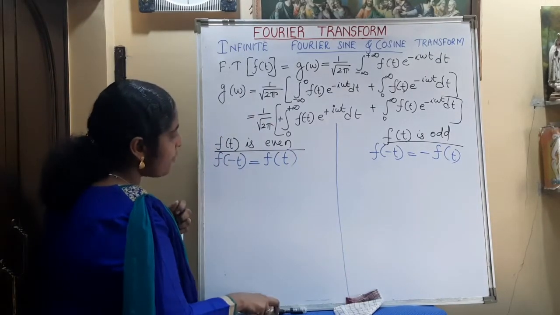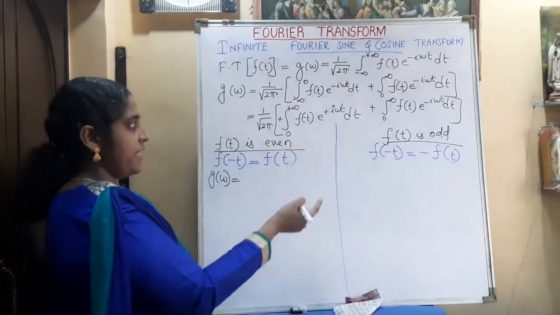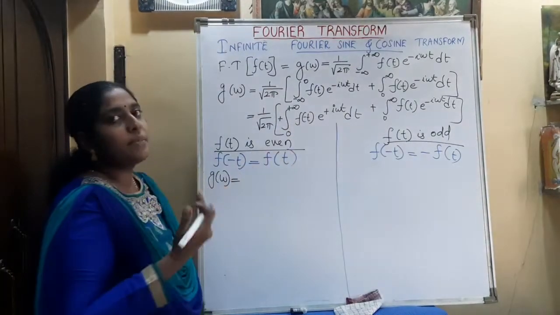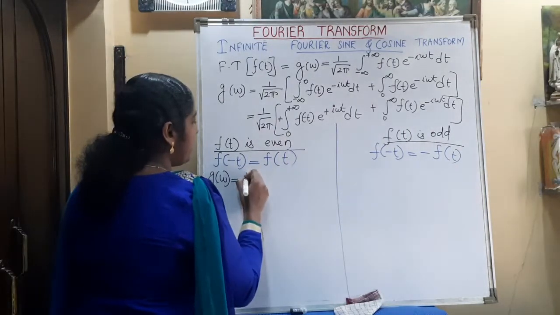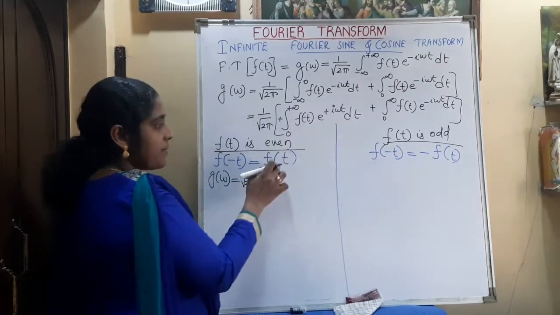So g of omega is equal to, if the function is even, this f of minus t becomes f of t. So how can we combine this? 1 by root 2 pi, my f of minus t becomes f of t.